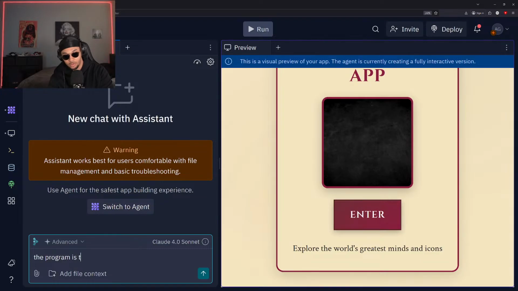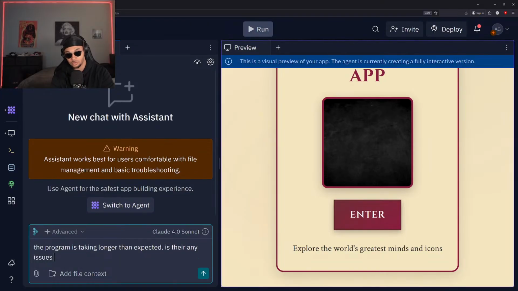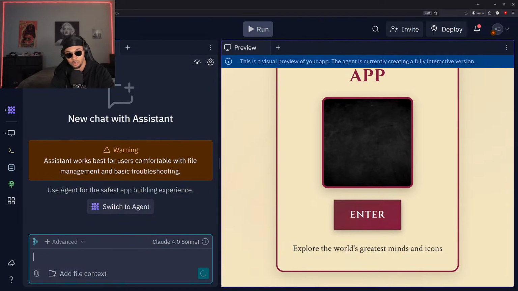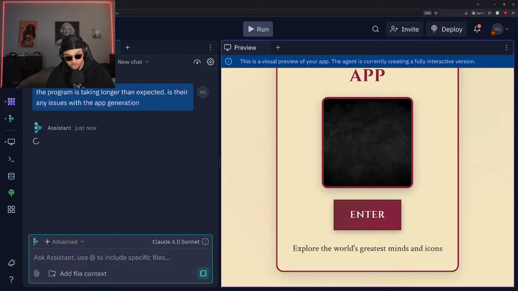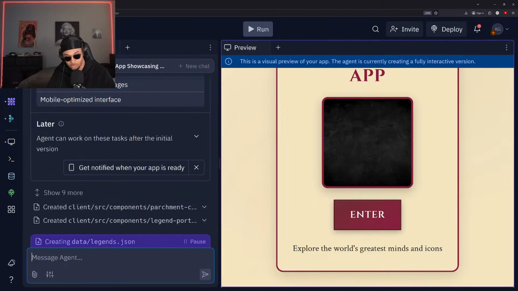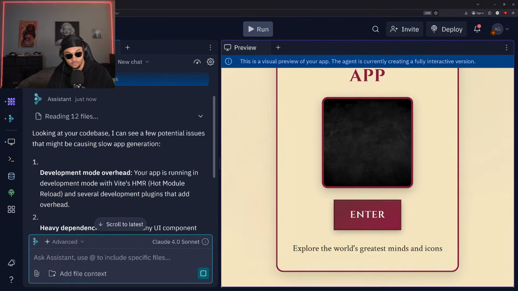The program is taking longer than expected. Is there any issues with the app generation? All right, let's just verify there's no problem showing up for us. Okay, looks like it's loading that up. Let's check here too. Yeah, it's still at the same page. So that's definitely not normal. It's usually a lot faster.